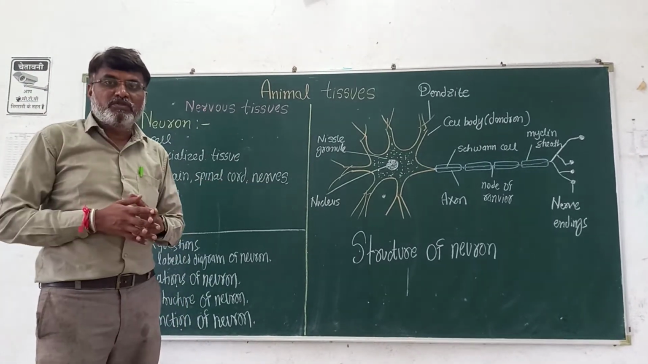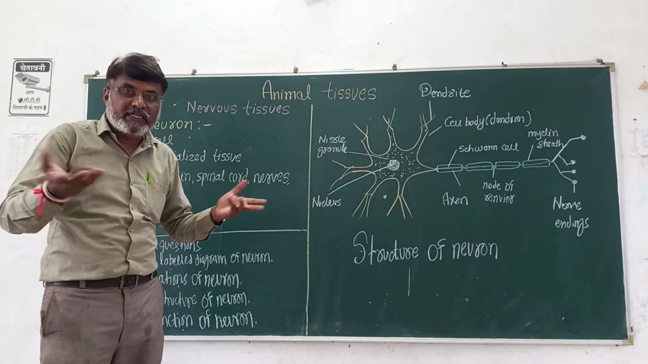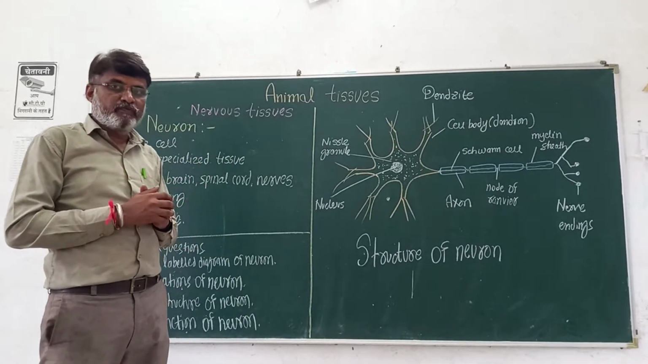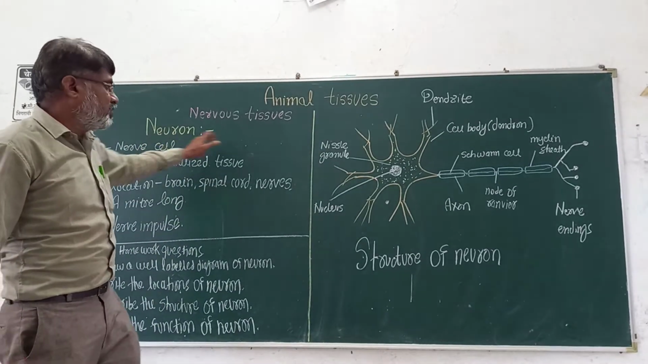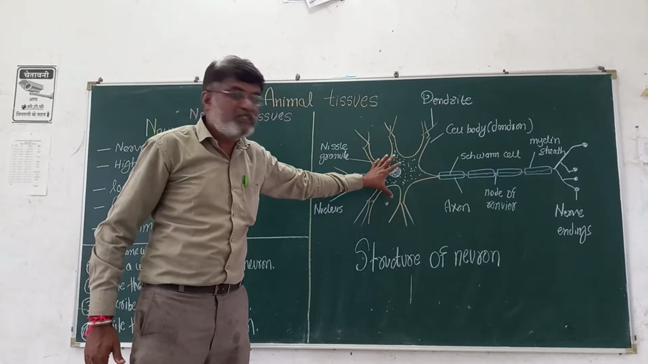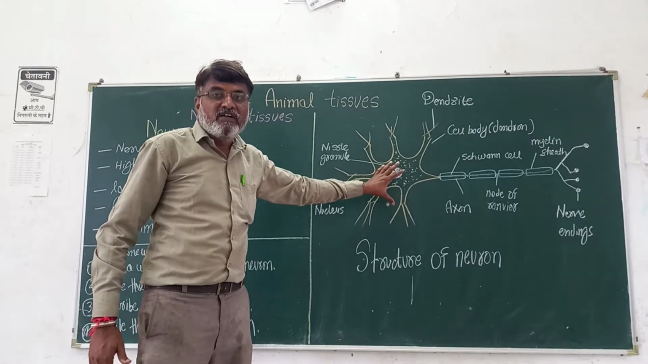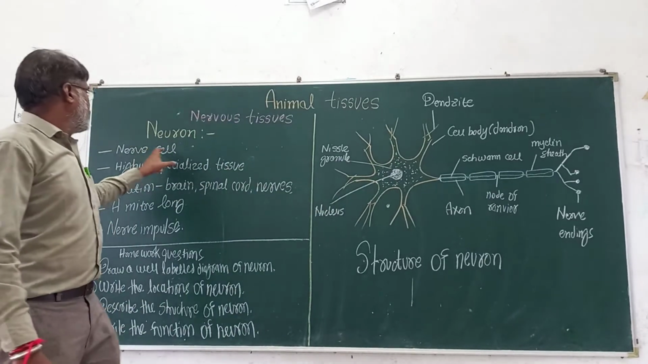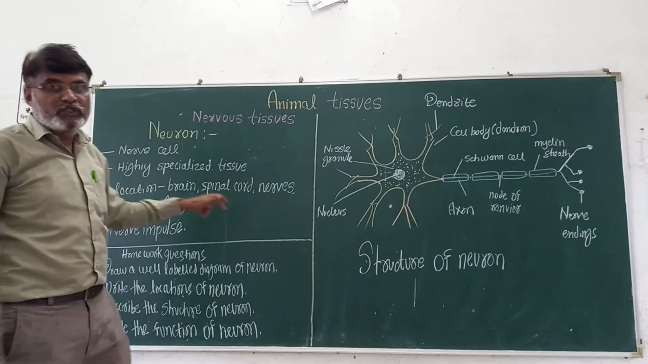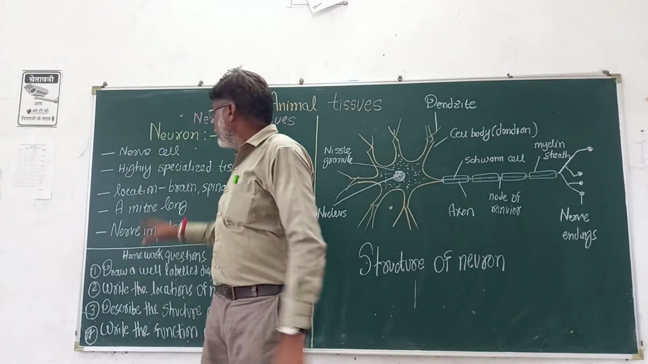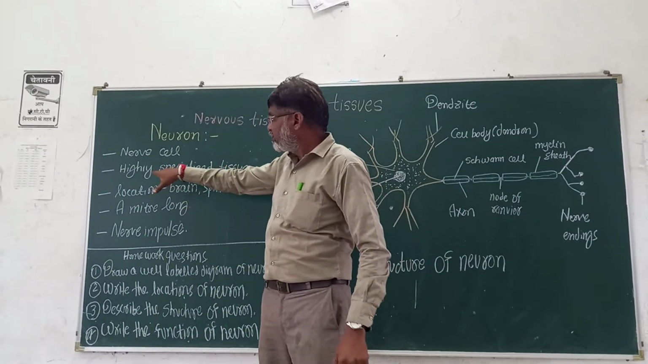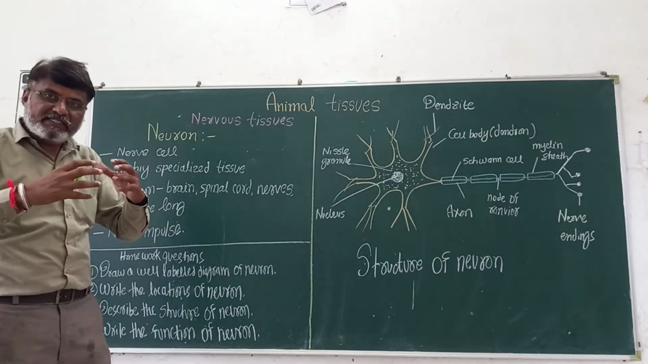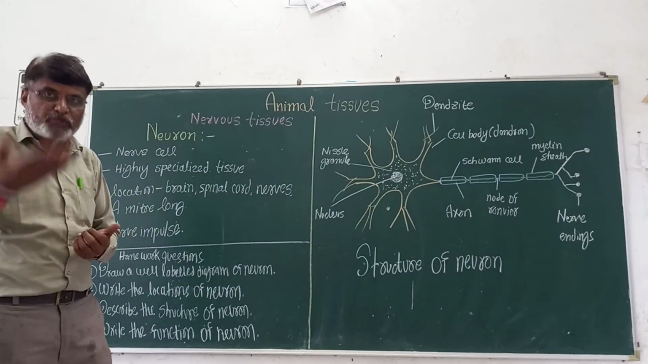What are the nervous tissues? Which is the cell present in nervous tissue? What is the name of the cell present in the nervous tissue? Neuron. This diagram. This is the structural and functional unit of nervous tissue. That is the neuron cell, also called the nerve cell. See here, how is this cell? This is a highly specialized cell, and when these cells combine, they form the tissue, nerve tissue.